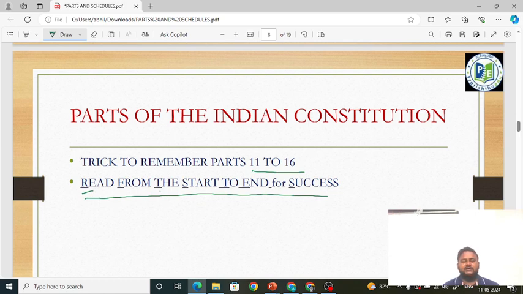Part 1 to 10 you can remember using, you can fly directly from US to UP to meet child of Sachin. Part 11 to 16 you can remember using, read from the start to end for success. So you can remember part 11 to 16, friends.